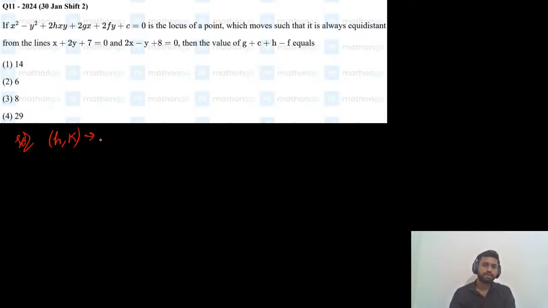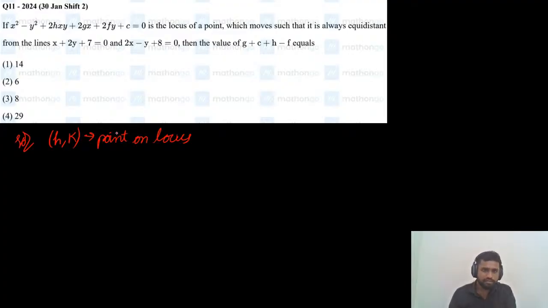Let us assume h comma k is a point on the locus. This is the first step while solving each and every locus question. So h comma k is a point on the locus. Now what they are saying is that this point is equidistant from the given two lines.